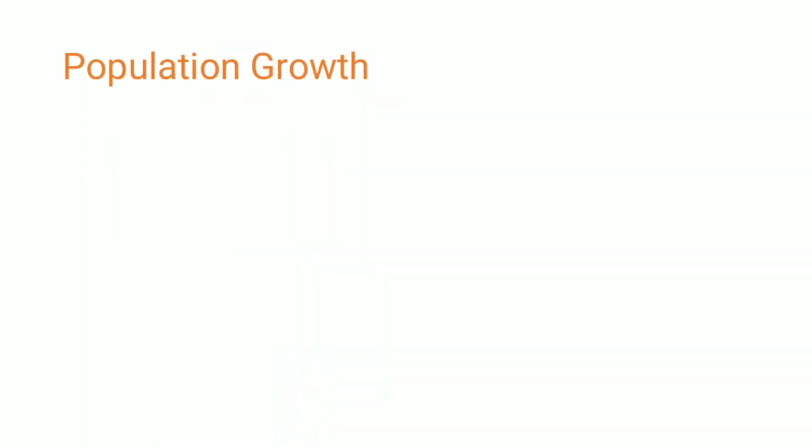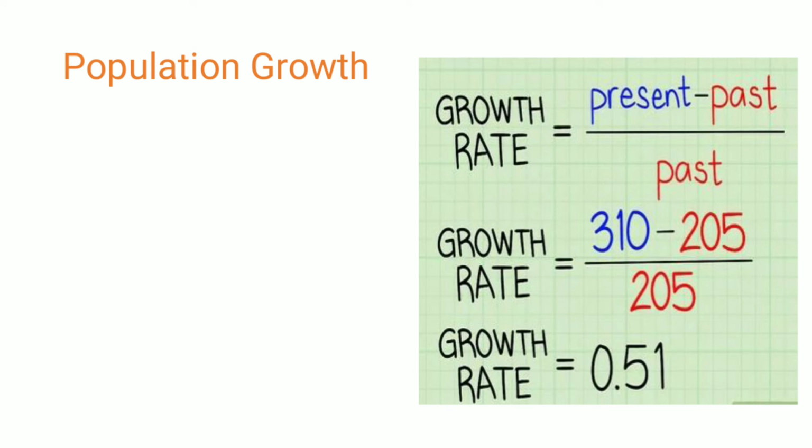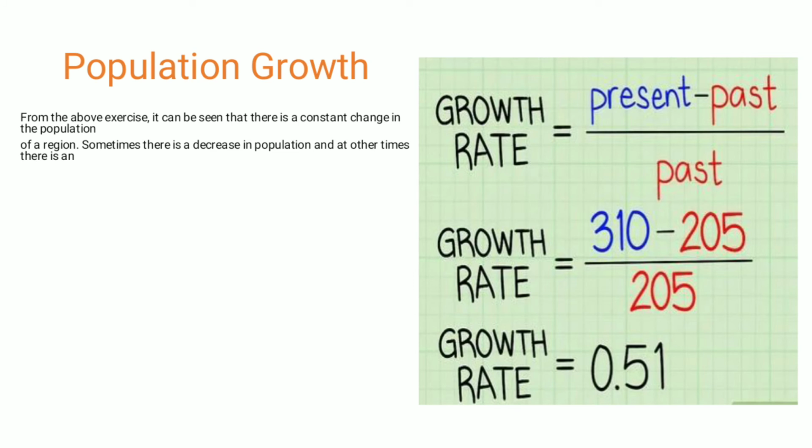What is population growth? As seen earlier, the growth rate is equal to present population minus past population divided by past population. So from the above exercise, it can be seen that there is a constant change in population due to birth rate, number of people died, in-migrants and out-migrants. Sometimes there is a decrease in population, and at other times there is an increase. This increase or decrease is related to the following factors.